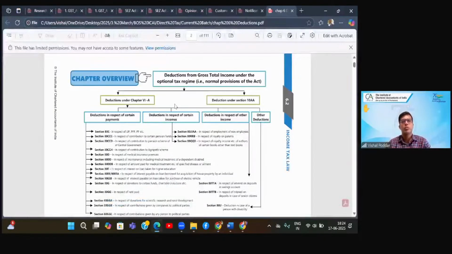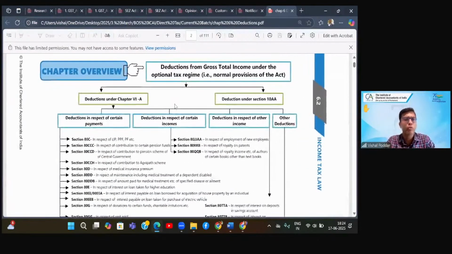Now, with this background, let us understand there are two types of deductions. One is what you find in section 80. See this 80 list, multiple sections A, B, C, D, which are all falling in chapter 6A. There is another deduction which is under 10AA. Now I'm sure you would till now have known section 10 as an exemption section, but within 10, there is another category which is 10A, 10B, 10BA, 10AA. All these 3-4 sections are not exemptions, they are deductions.